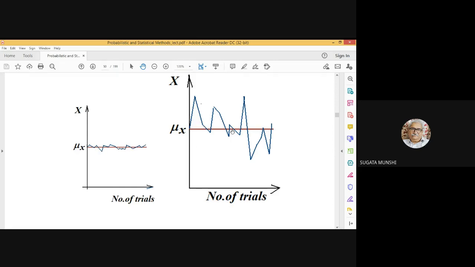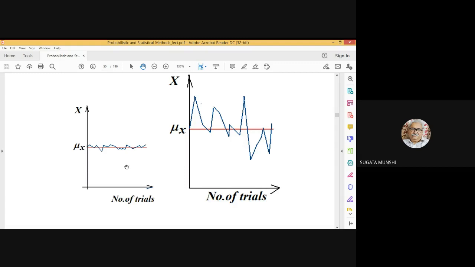Here the spread is much larger. So if you think that simply stating the expectation of a random variable gives you the complete characterization of the random variable, we will be wrong. So together with the expectation, some measure of this excursion or spread of the random variable about its mean should also be included in the characterization of the random variable.